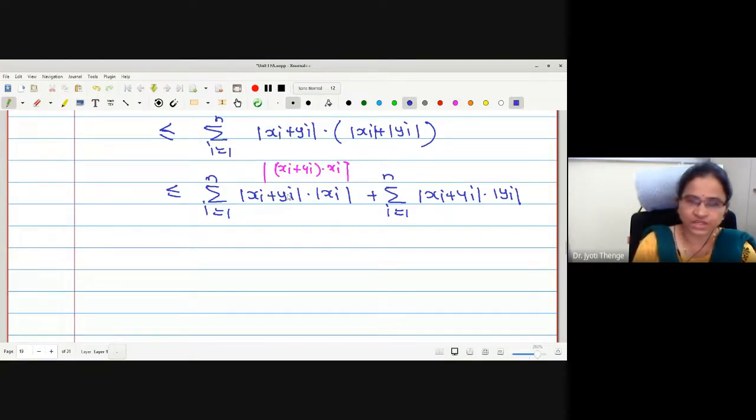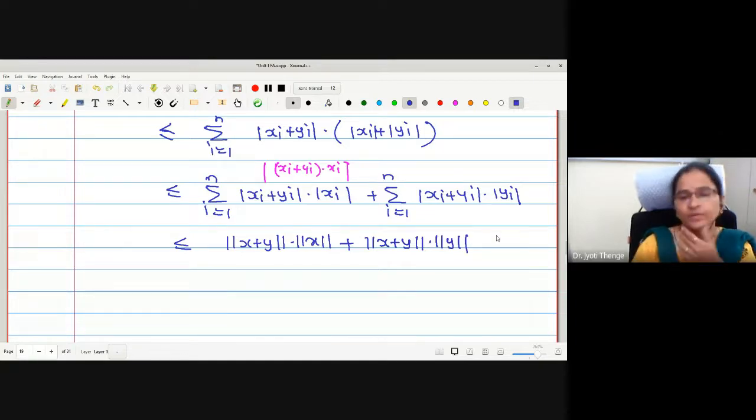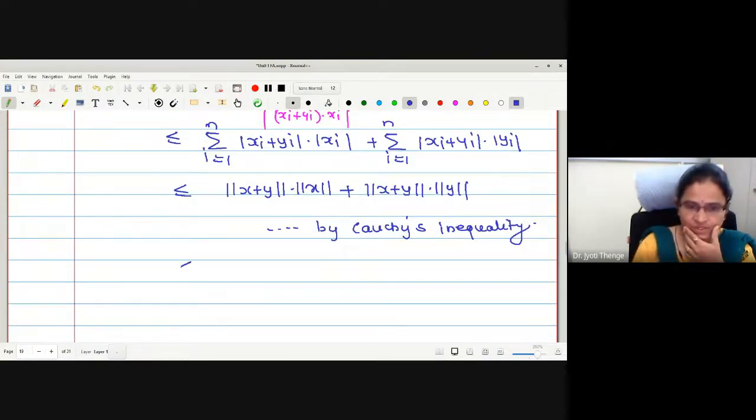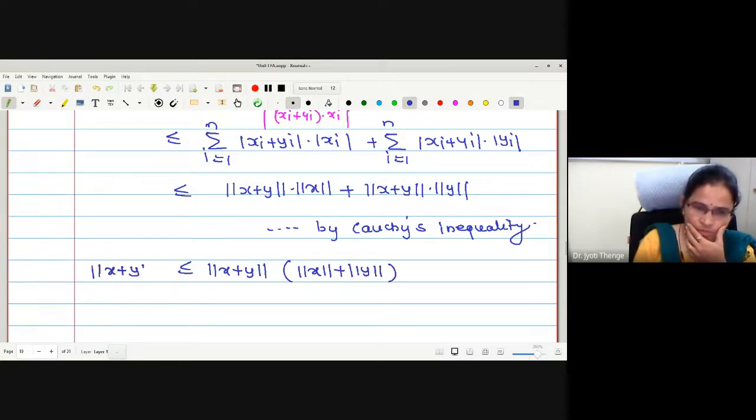Therefore, I can use Cauchy's inequality to separate over the modulus. Can I write directly this as norm of x plus y into norm of x, added with norm of x plus y into norm of y? Is it okay? What is the reason? Why? Cauchy's inequality. Is it okay? Then let me take norm x plus y common. What do we remain with? Norm x plus norm of y. What do we have on the left hand side? Norm square of x plus y.